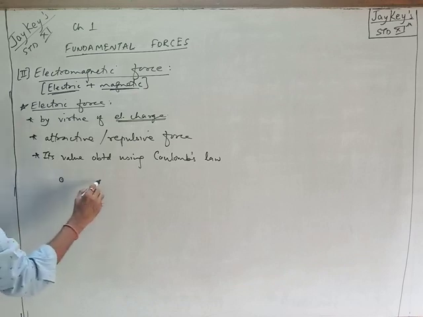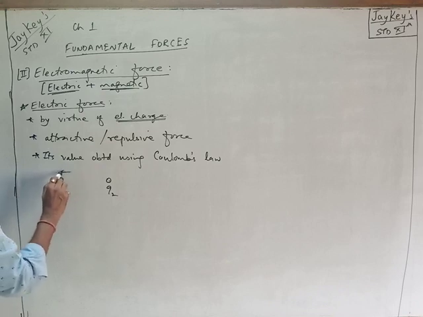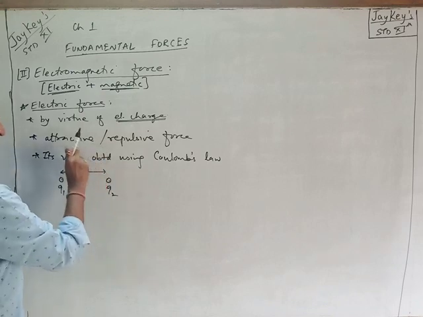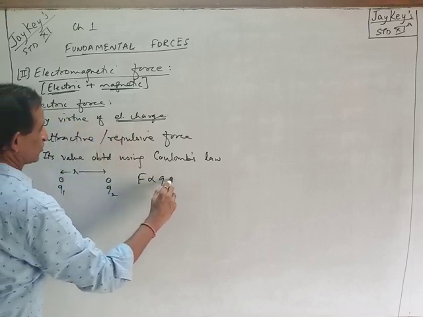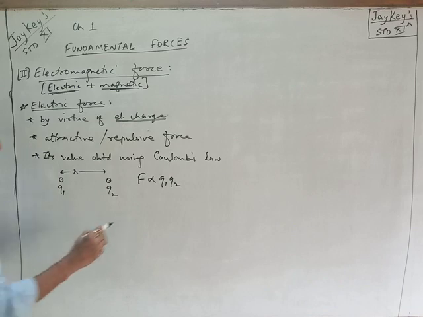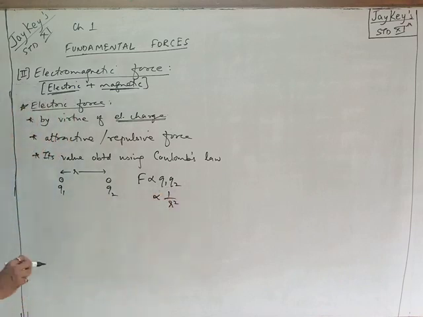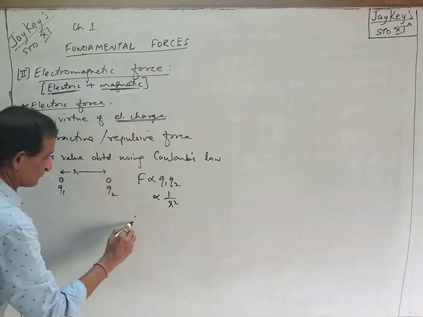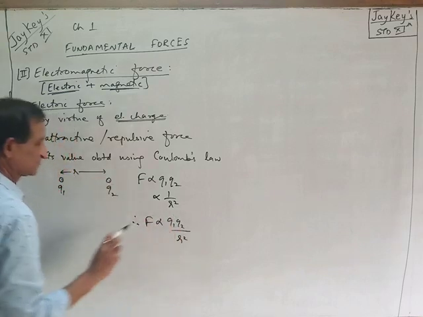Suppose there is one particle, another particle, one having charge q1, another having charge q2, separated by a distance r. Then force of attraction or repulsion, that is, electric force acting between the particles, is directly proportional to product of their charges and inversely proportional to square of distance between them. Combining both of them, what we get is F proportional to q1 q2 upon r square.